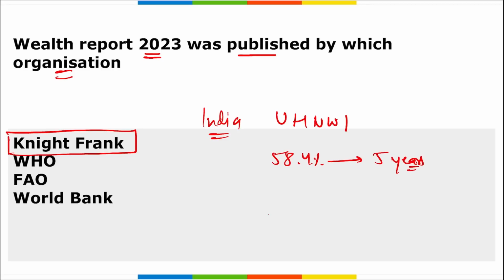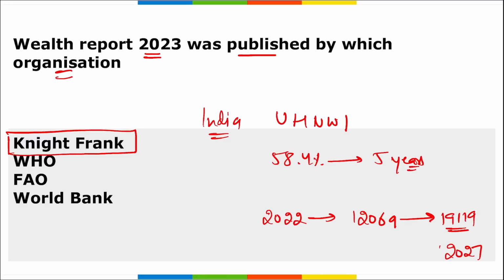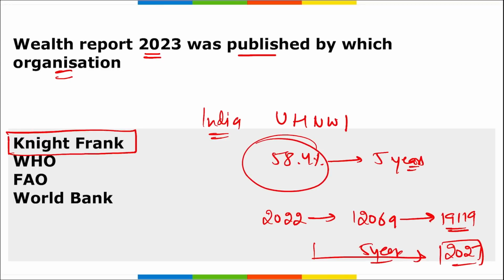That means right now in 2022, the ultra high net worth individuals were around 12,069 and it is expected that this number will be increasing to 19,119 individuals by 2027. That is, in the next 5 years, this number will be increasing by almost 58.5%. Correct?